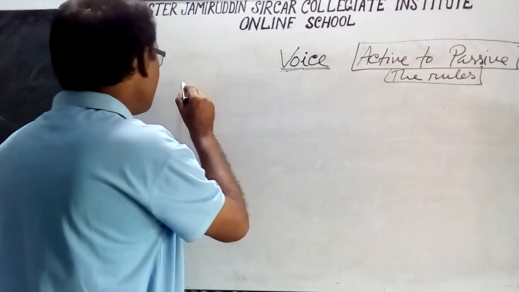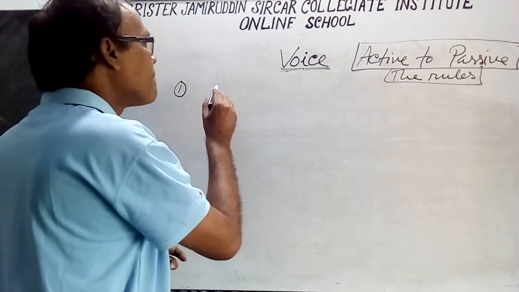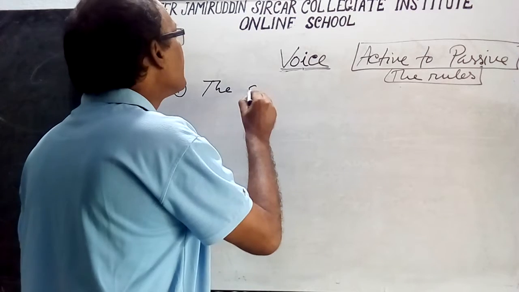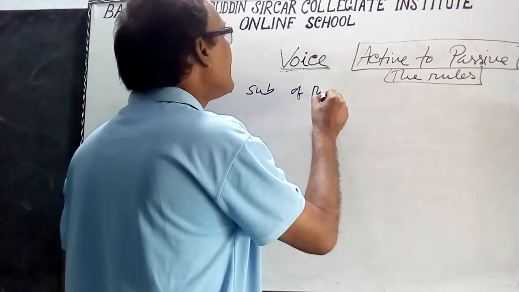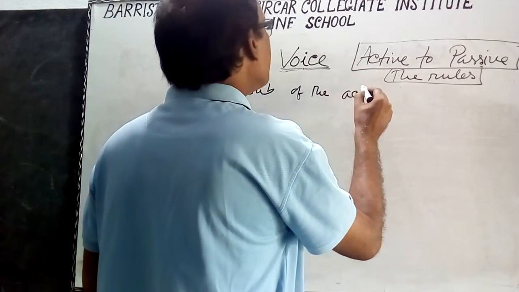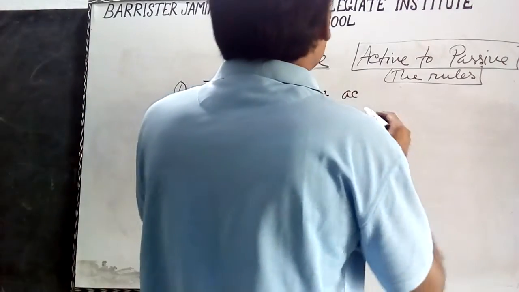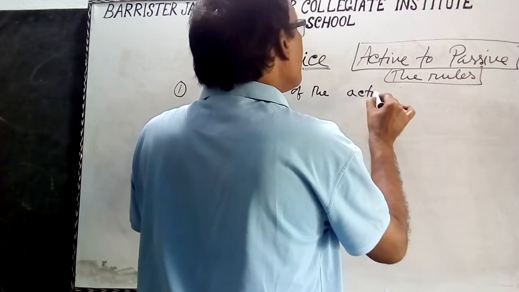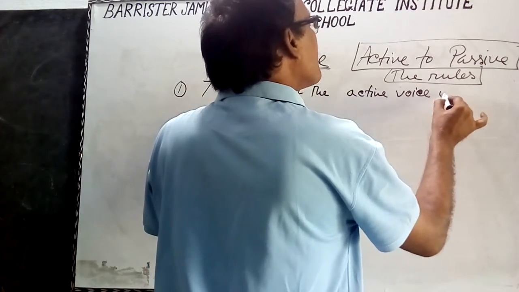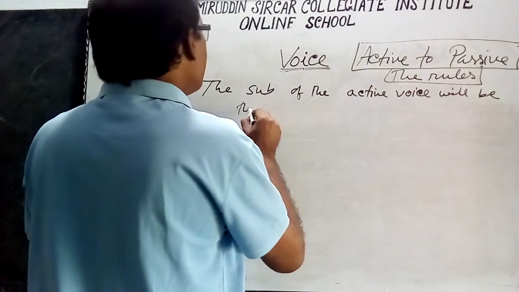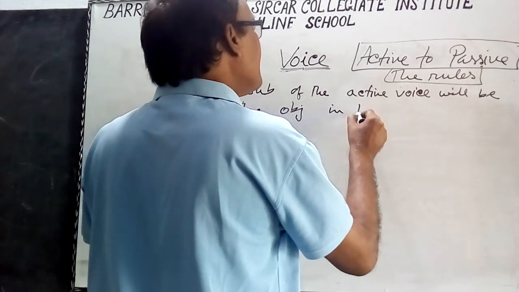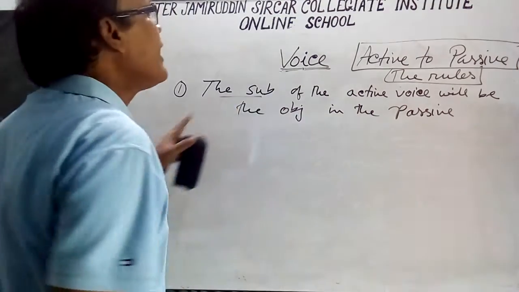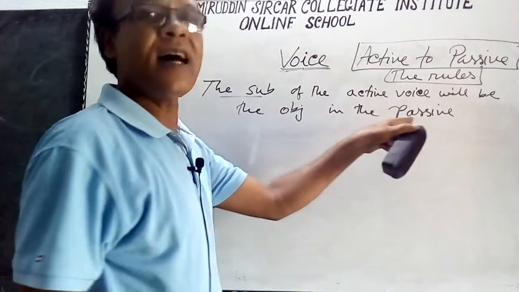Rule number 1: the subject of the active voice will be the object in the passive voice.